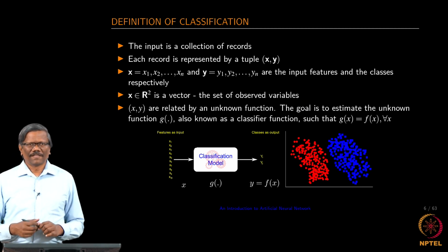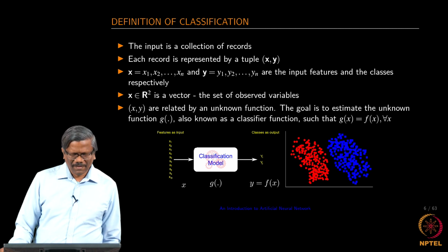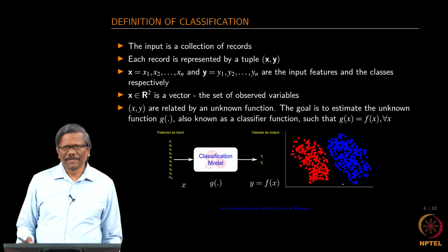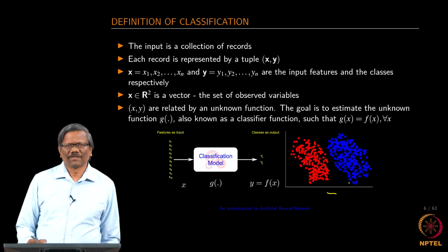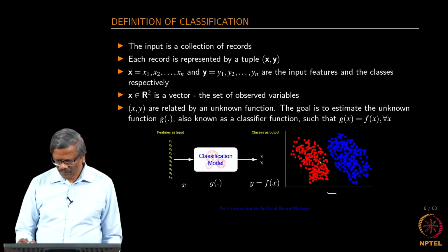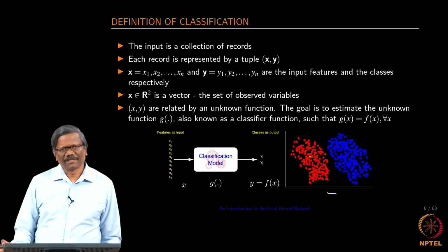Okay. So, let us give a simple definition for classification. Supposing you look at the figure at the bottom here, there are two classes, one with blue squares and another with red circles.